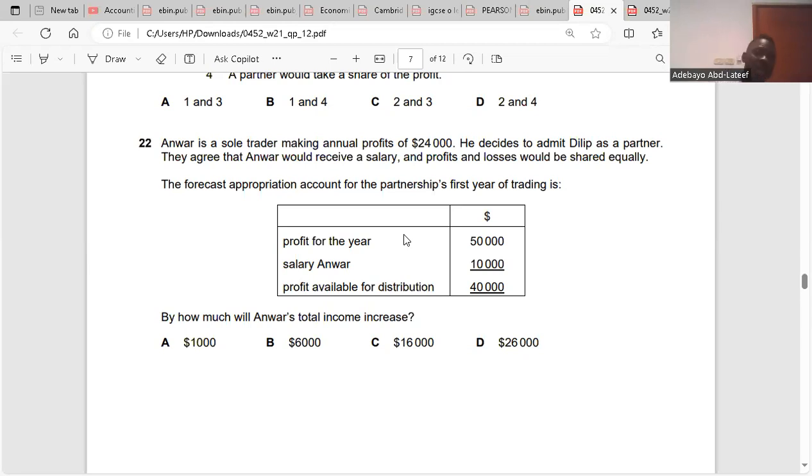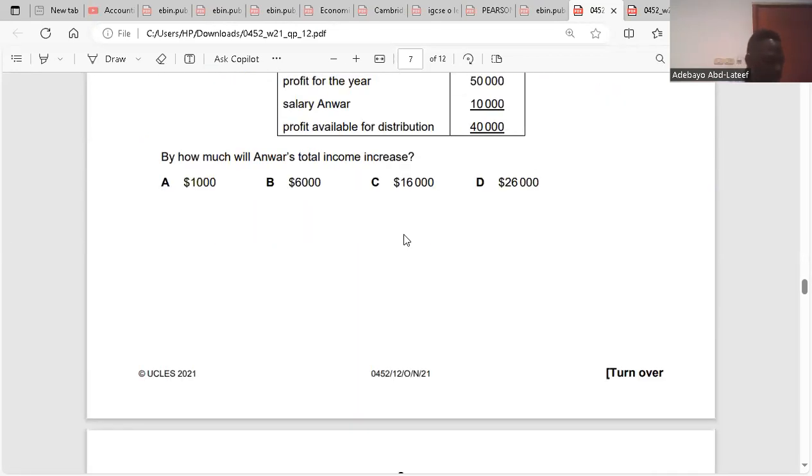Because before, he was making 24,000. As soon as he got a partner, in the person of Dilip, the profit made was 40,000, which they have to share equally. And Anwar would receive a salary of 10,000. So 10,000 plus 20,000 gives 30,000. 30,000 minus 24,000 is 6,000. So the answer is B. Question 23.